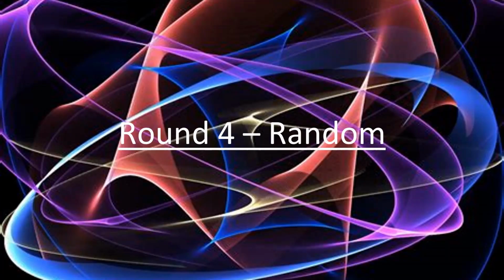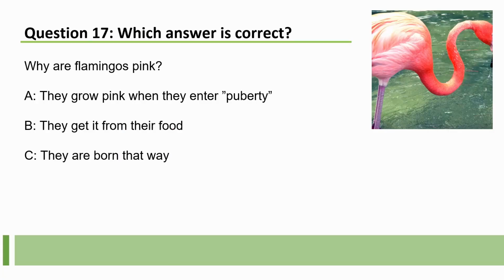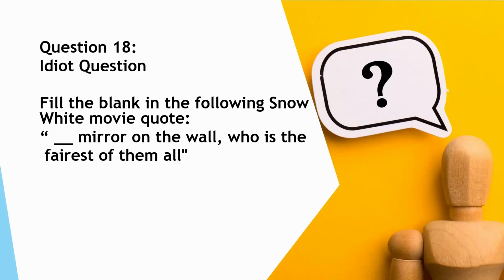Moving on to the random questions. Why are flamingos pink? They get it from their food. So B is the right answer to that question. And then we got the idiot question. It's actually "magic mirror on the wall, who is the fairest of them all?" It's not "mirror, mirror on the wall." So you who wrote "mirror, mirror," I'm sorry, but it's actually "magic mirror." And if you look at the clips from Snow White, you're going to see it says "magic mirror."